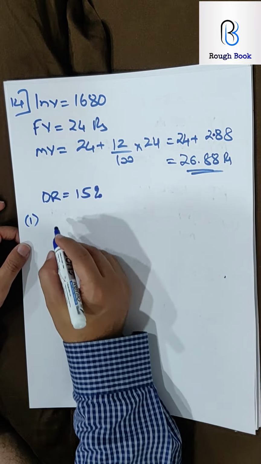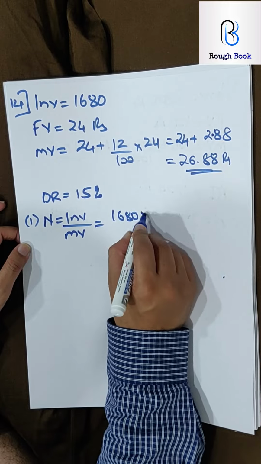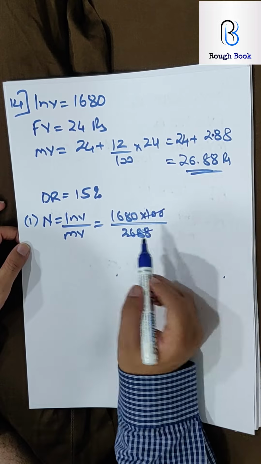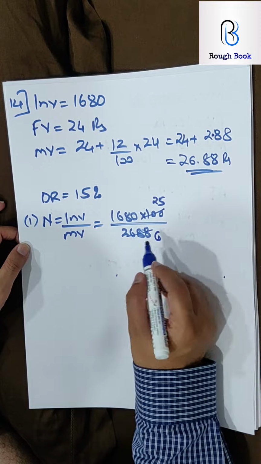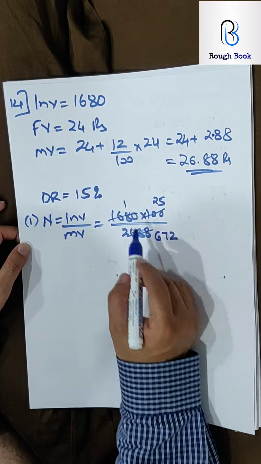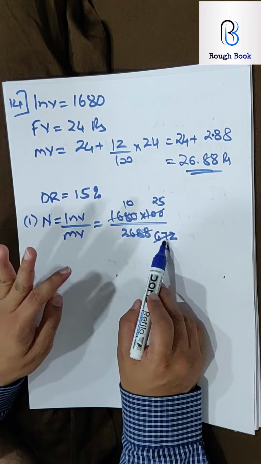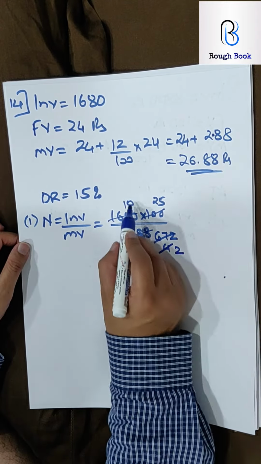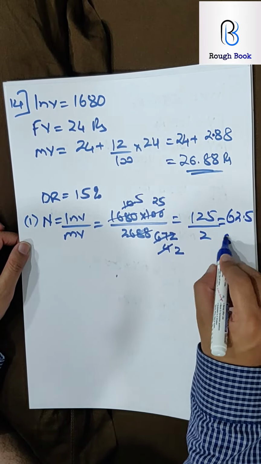What is the first part being asked? The number of shares. So that is going to be investment upon market value. So 1680 into 100 upon 2688. Are you getting this? So we'll cancel this first by 4. So 4 25 times. 4 6s are 24, 28, so 72. Is there any connect between 168 and this? Yes. Maybe 4 times. So 4 8s are 32. 24 plus 3, 27. 4 1s are 4 plus 2, 6. Perfect. And then can I cancel anything further? 2 2s are, 2 5s are. So I get 125 by 2, which is 62.5 shares.